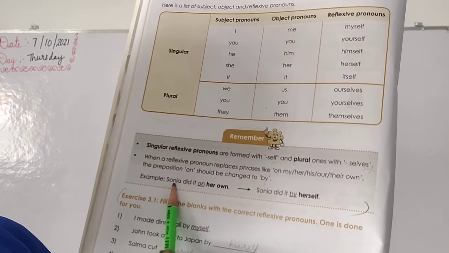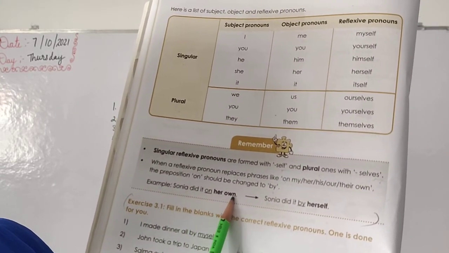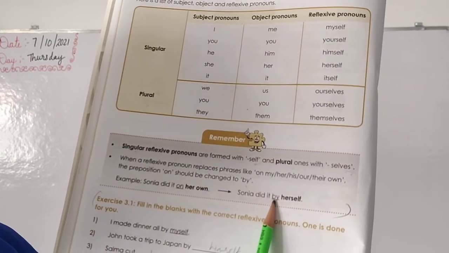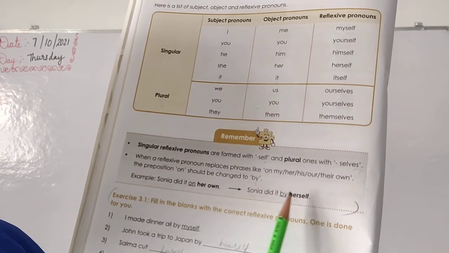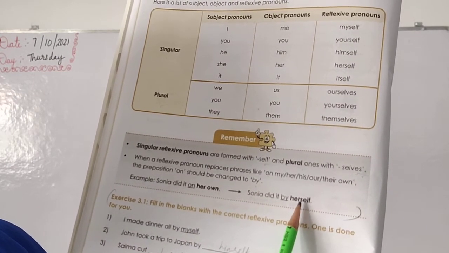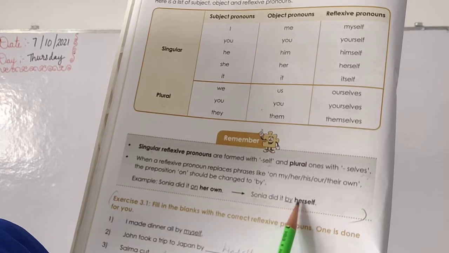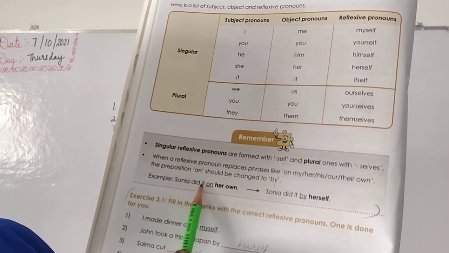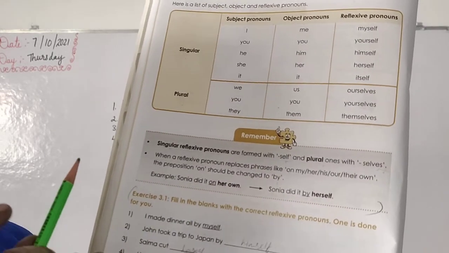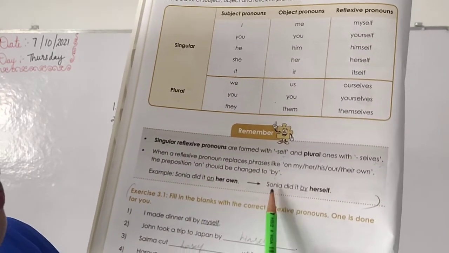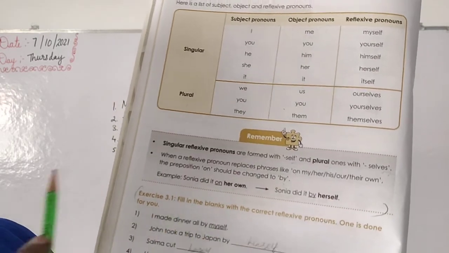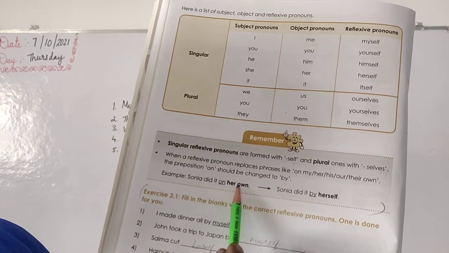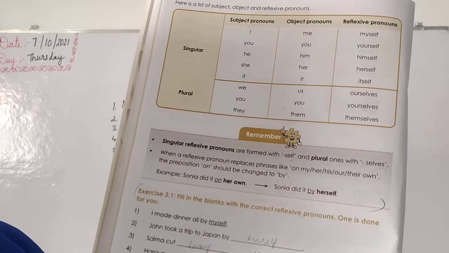Okay. Example: Sonia did it on her own. So you will change that on here to by. Okay. Her own is there. What will you do? Her own, you will write herself. Okay. You have to change these two here. Understanding, children? Yes. Sonia did it on her own. How will you change it? Sonia did it by herself. By herself. On you are changing into by. Her own you are changing into herself.